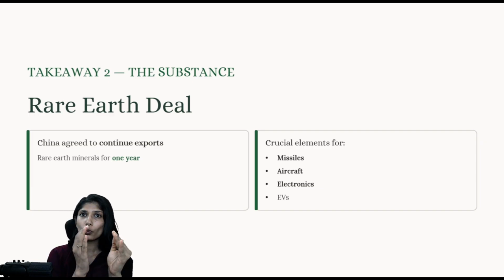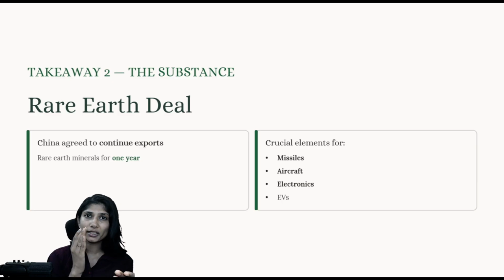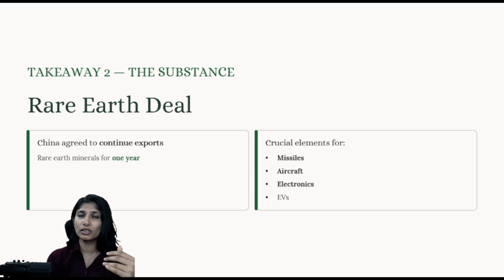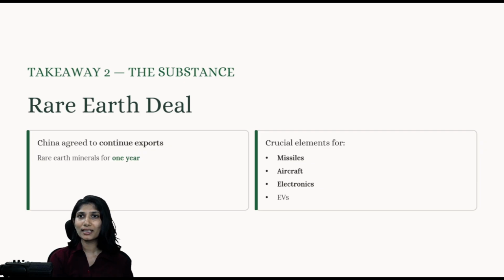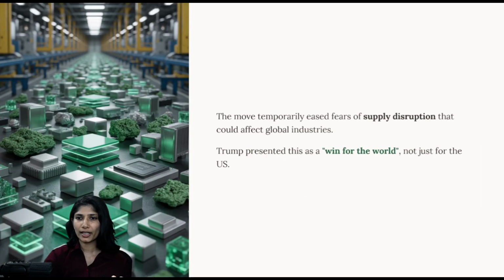So much so that when China had pressurized that it will stop and put a control on the supply of rare earth, that is critical minerals, your US companies started pressurizing President Donald Trump, so much so that Ford thought it will halt the production itself.